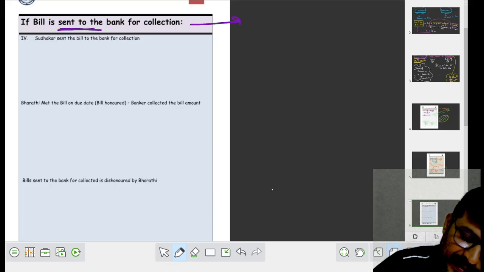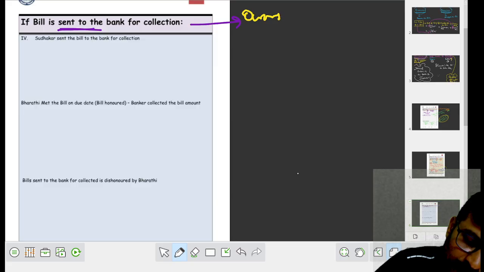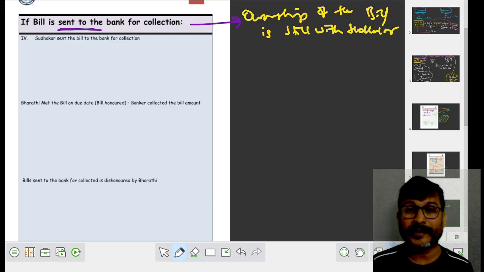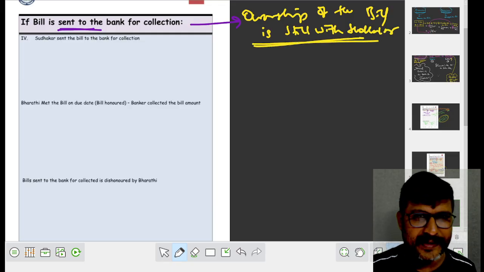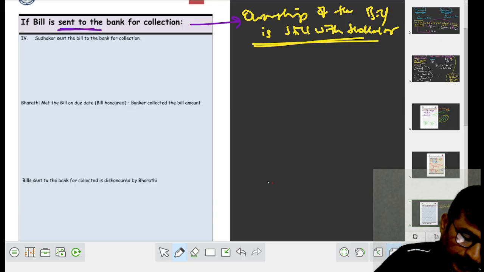Ownership of the bill is still with Sudhakar. Remember, ownership is not transferred, ownership is still with Sudhakar. Now what happens?